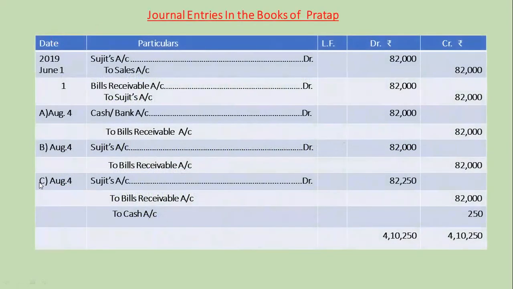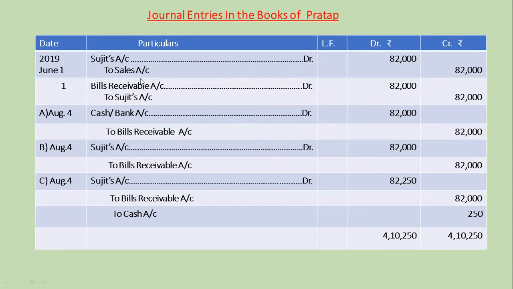Adverting to solving the example. First journal entry in the books of Pratap. Sujit account debit to sales account, rupees 82,000.